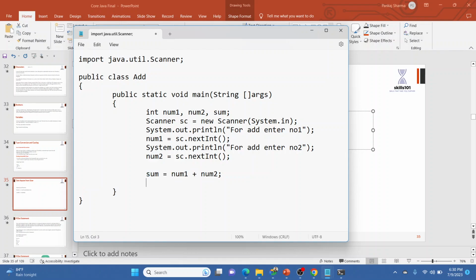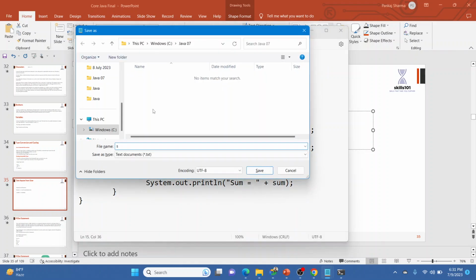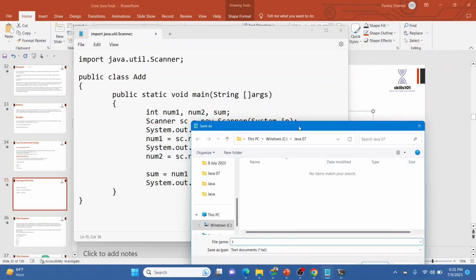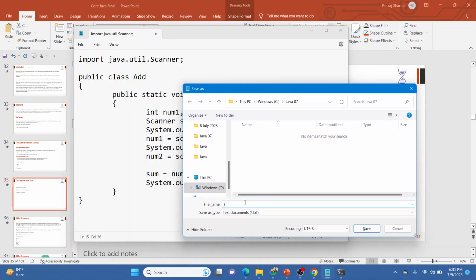Now again System.out.println, we are going to show the user what the sum of these two numbers is. Sum equal to plus sum. So the class name is add, so we are going to create it as add.java.